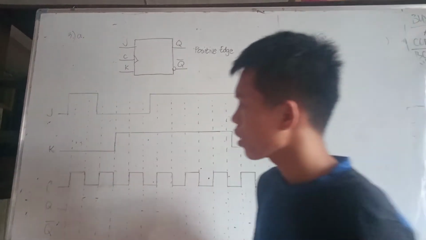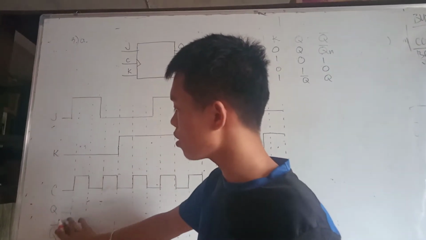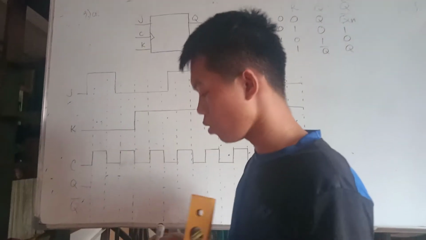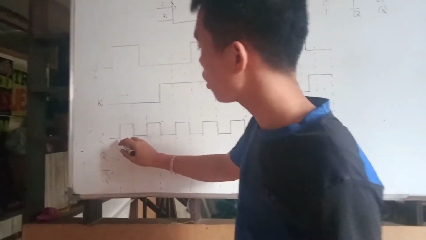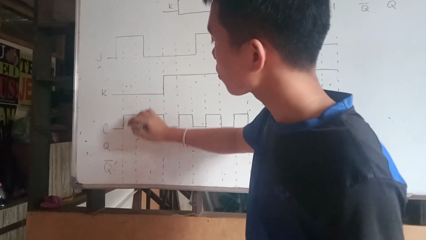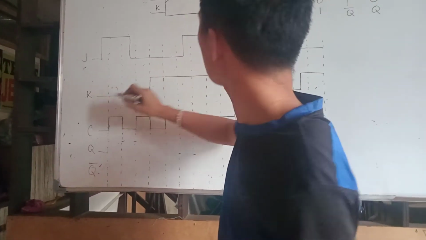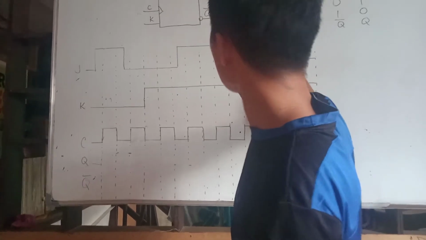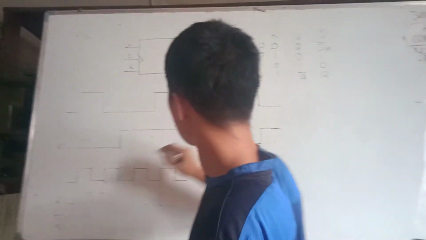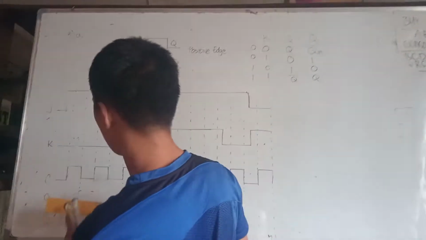So our task is to find the Q and bar Q. Start here. We can see that J is 1 and K is 0. Therefore, if J is 1 and K is 0, Q would be high.